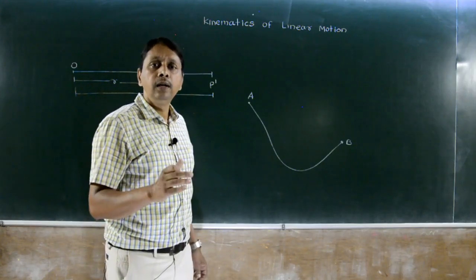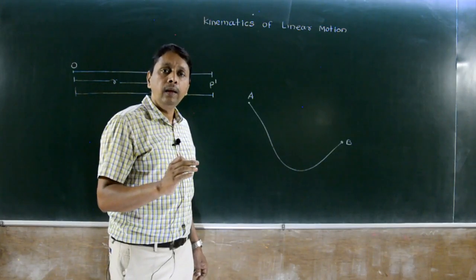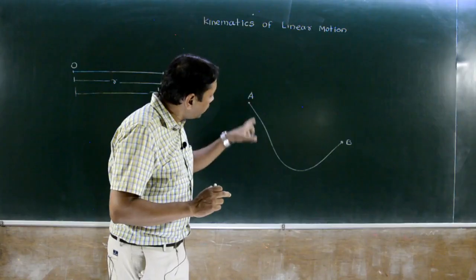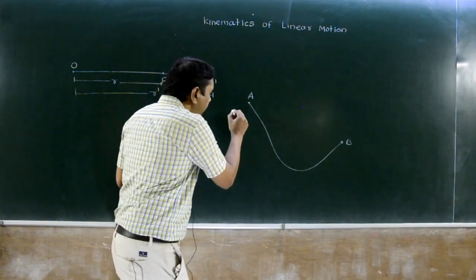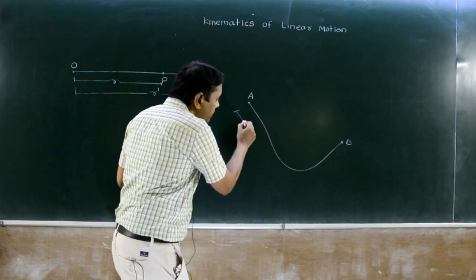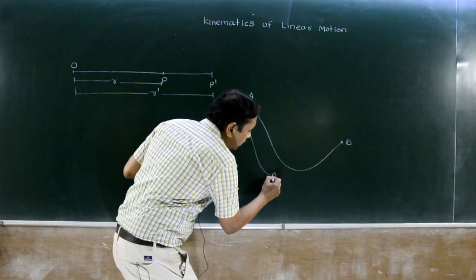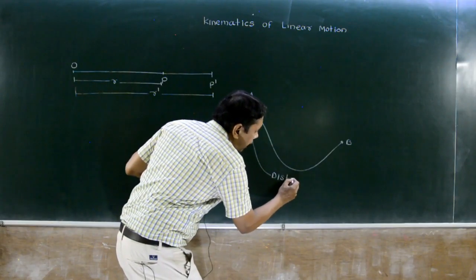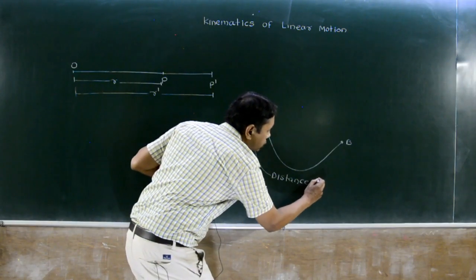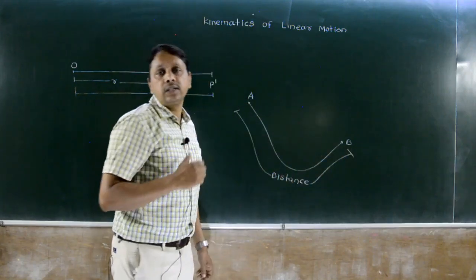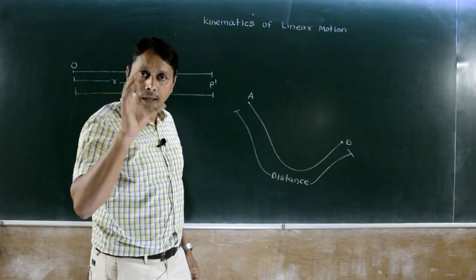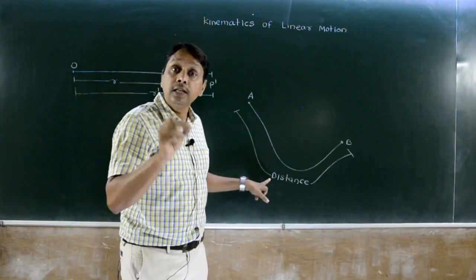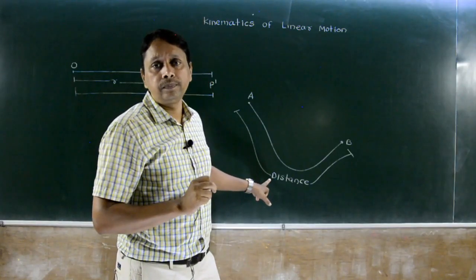So you know distance and displacement. When body moves from A to B, we are able to measure along this path traveled, and measurement done along a path traveled is called as what? Distance. Measurement done along a path traveled is called as distance.